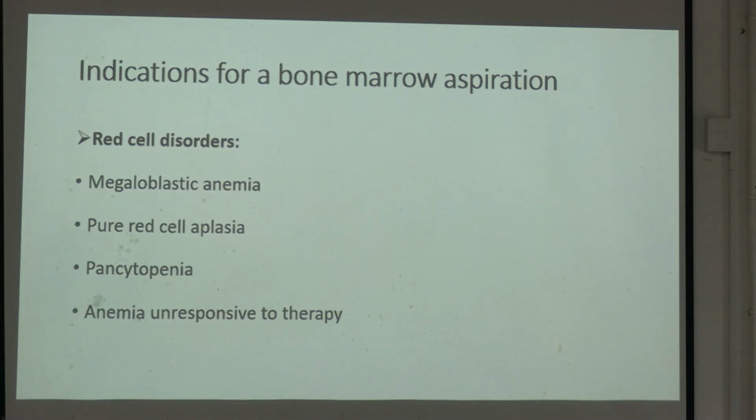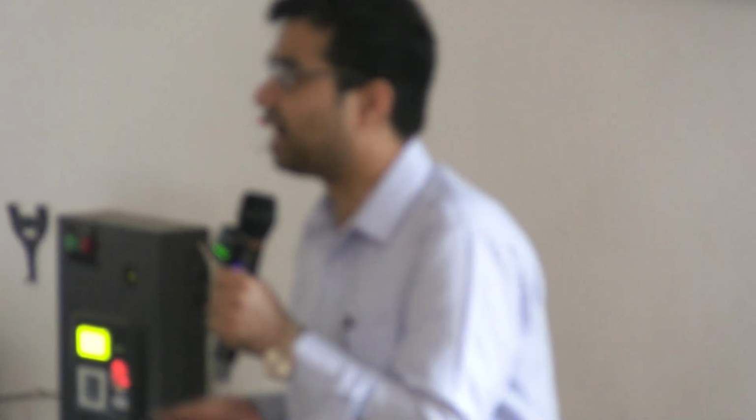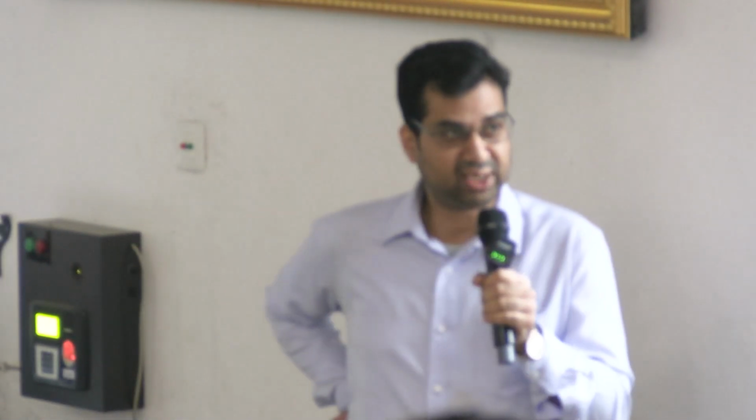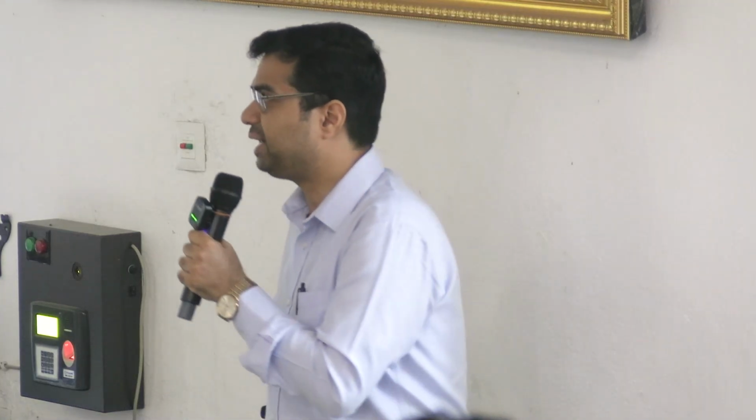Now the indications for bone marrow aspiration. Red cell disorders: megaloblastic anemia, pure red cell aplasia, pancytopenia, anemia unresponsive to therapy. Then leukocyte disorders: subleukemic and aleukemic leukemias, acute leukemias, unexplained peripheral deficiency or excess of leukocytes, immature or morphologically atypical cells on a blood film.